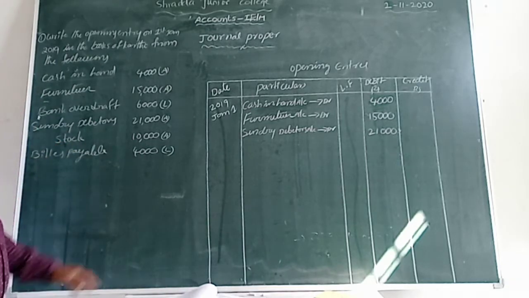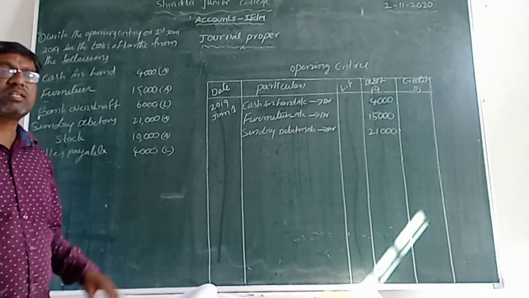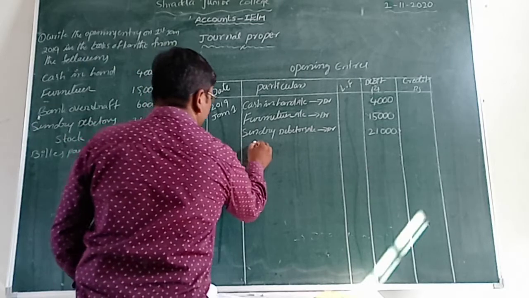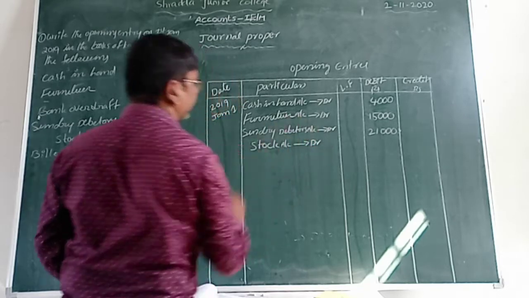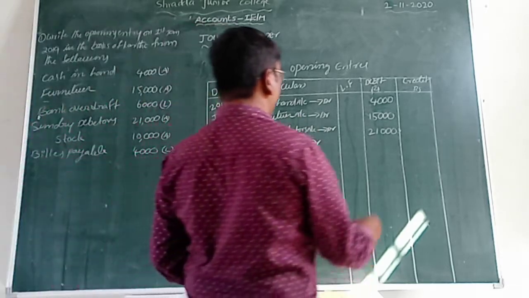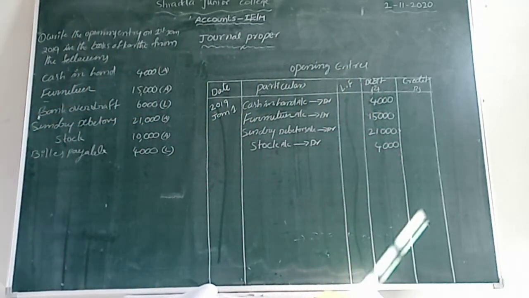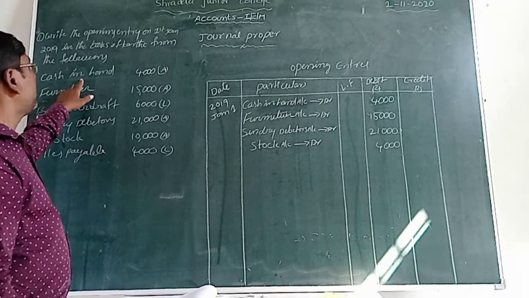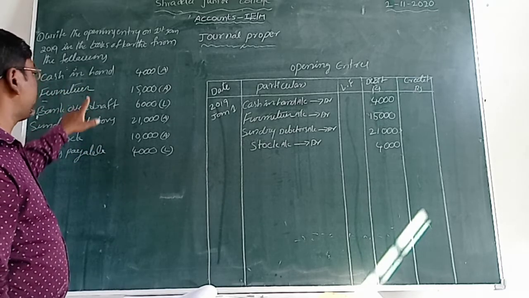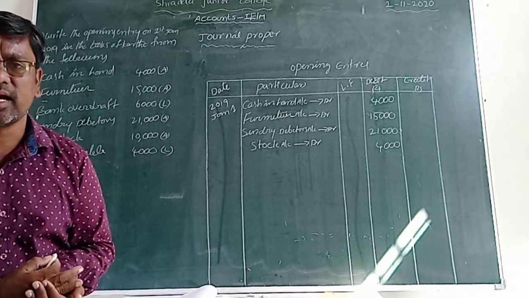So next one is what, friends? Stock. Stock means what? We can already identify: A means asset. So stock is also one of the assets. Then we record stock account debit, isn't it? What is the amount? That amount is 4,000 rupees. Now all assets are completed: cash in hand, furniture, sundry debtors, stock. All assets completed.